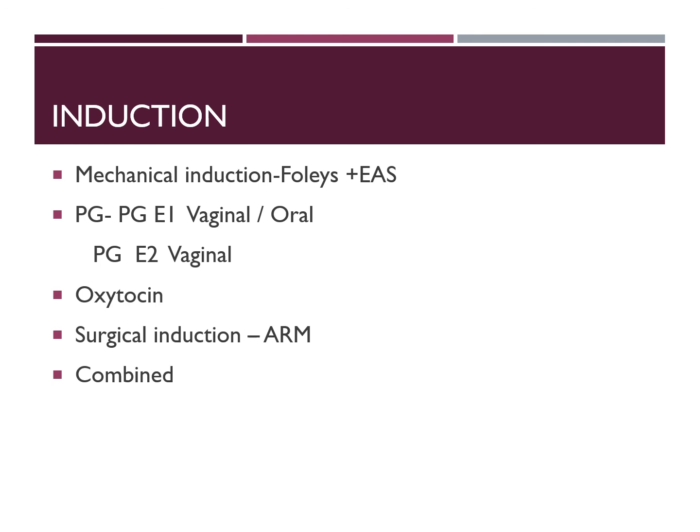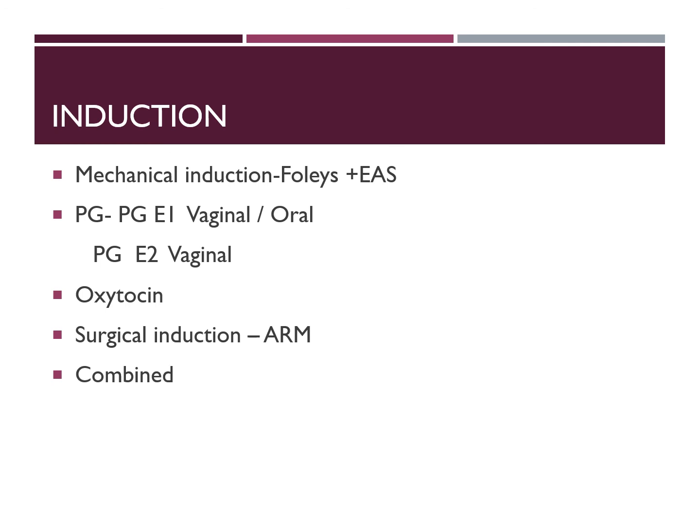When the Bishop score is more than 6, we say it is a favorable cervix. Then we can use either oxytocin, which is a weak inducing agent, or you can have a surgical induction, that is artificial rupture of the membrane.